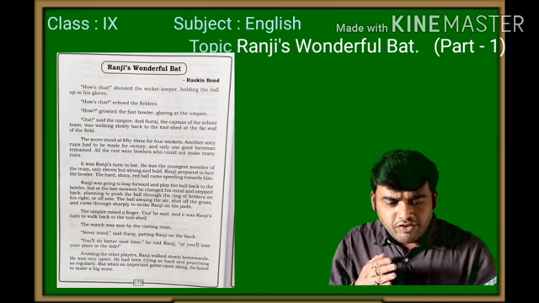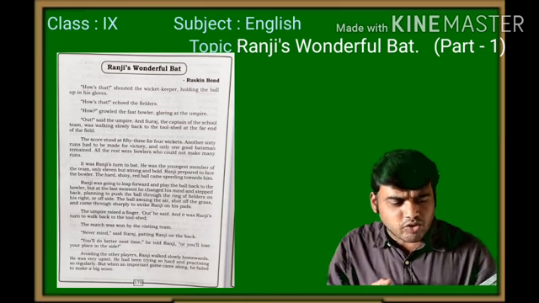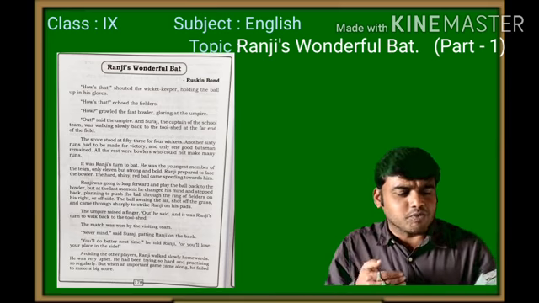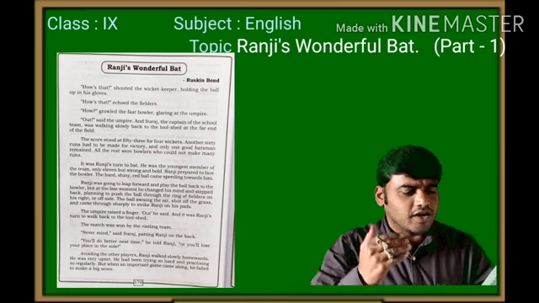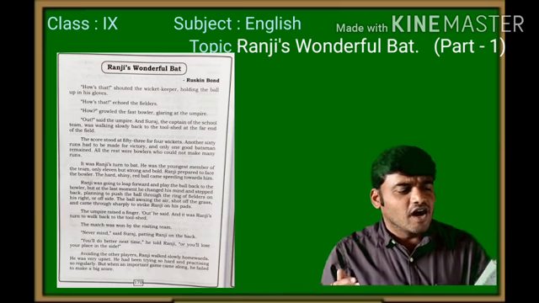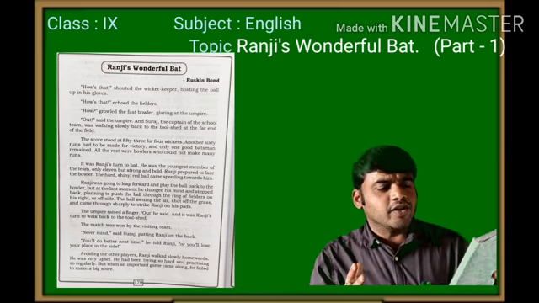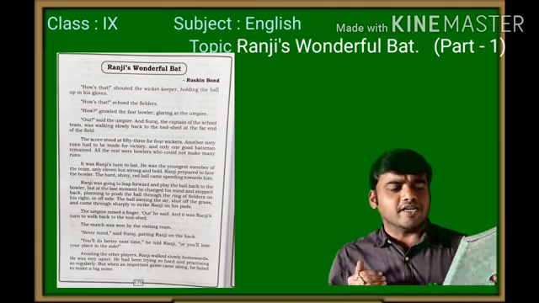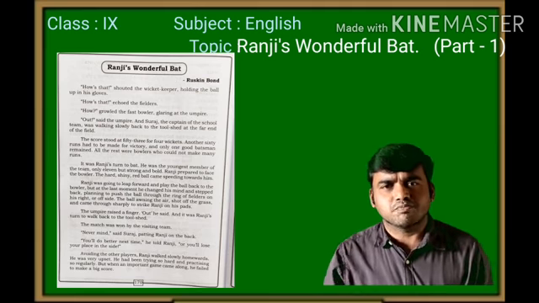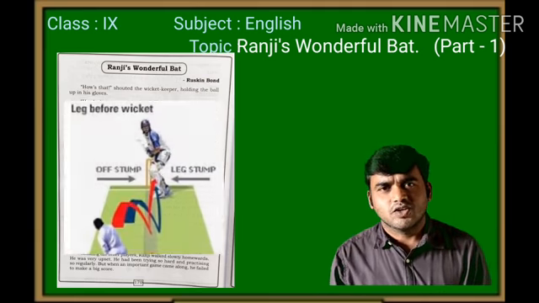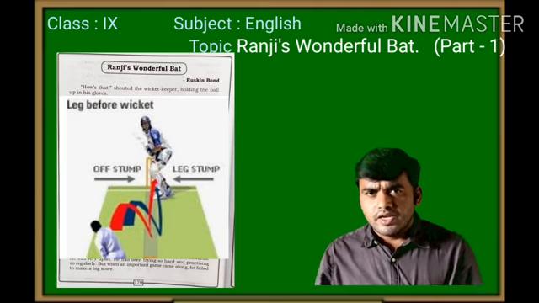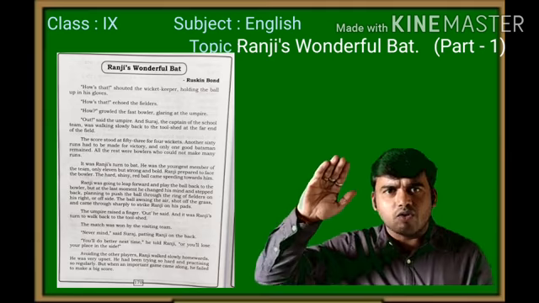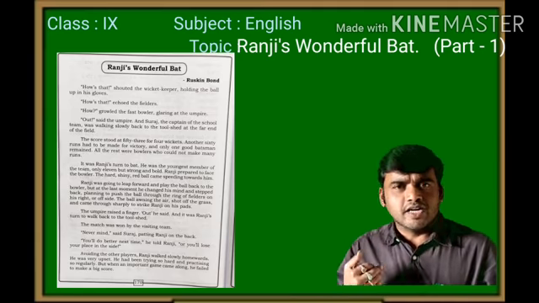Ranji was going to leap forward and play the ball back to the bowler. But at the last moment he changed his mind and stepped back, planning to push the ball through the ring of the fielders on his right, the offside. The ball, pounding the air, shot off the grass and came through sharply and struck Ranji's back. Look at it. Ranji was planning to play the straight drive, but at the last moment he changed his mind.